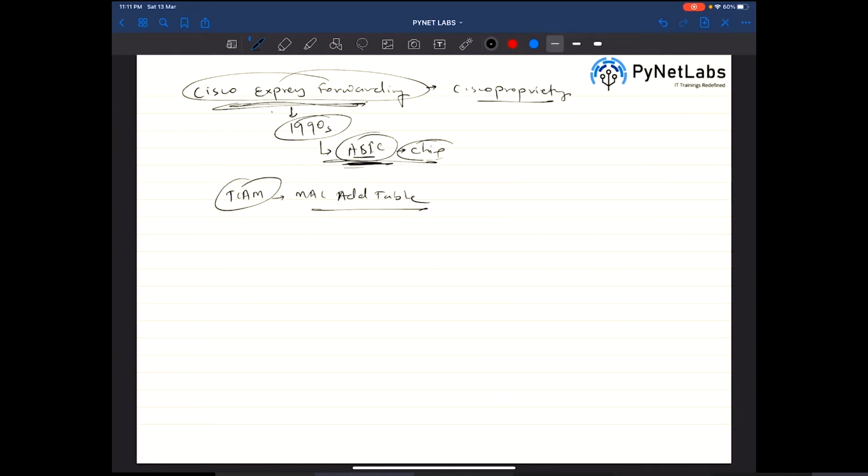Makes sense. Can we consider the separation of control plane and forwarding plane to be called Cisco Express Forwarding? No, that's not something you can say. The control plane was there in process switching as well. The only difference is which hardware element takes care of managing the control plane.